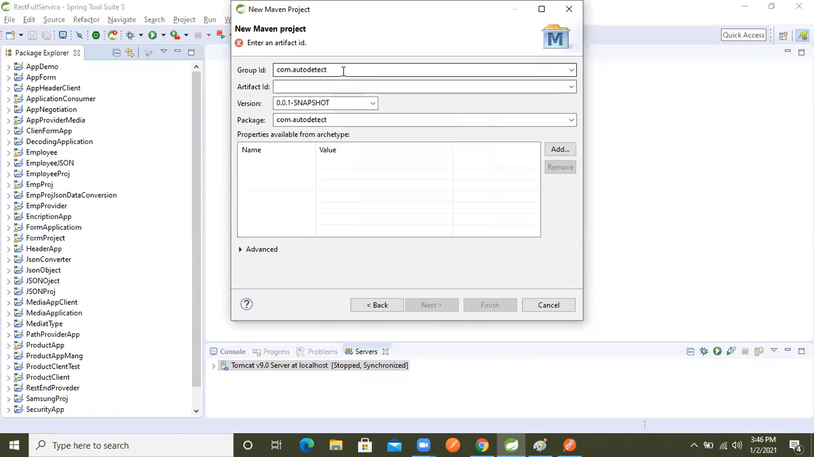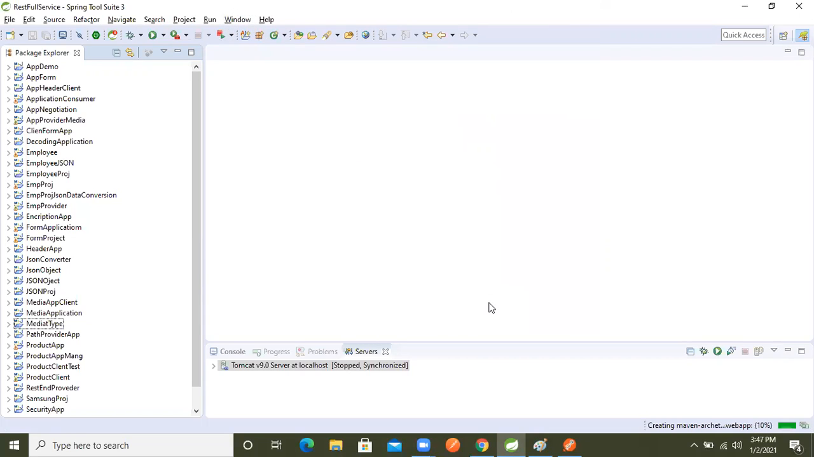Okay, now here what we will do, let's use com.product.pro.app.path.variable. Just I'm taking it like this. Now the version I'm taking is 1.0. Now let's create the project. Now I got the path variable project.